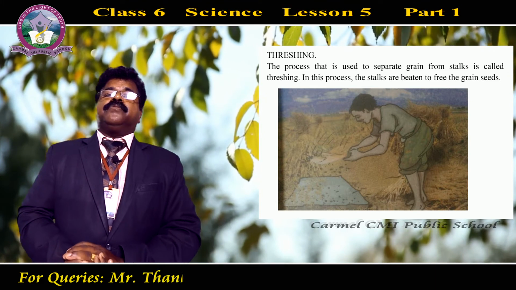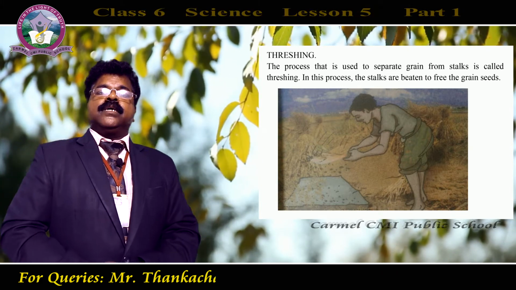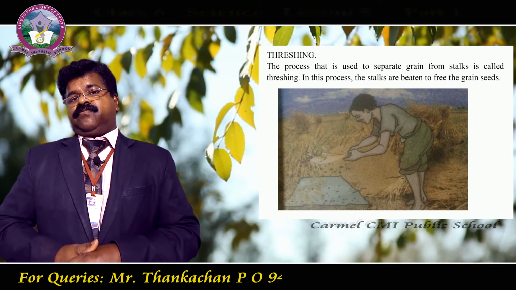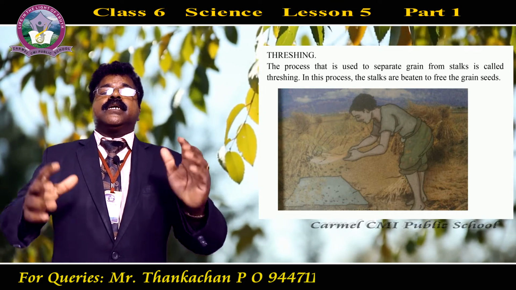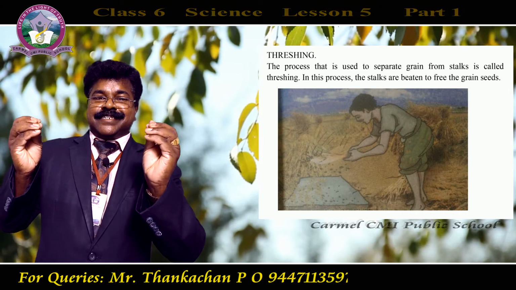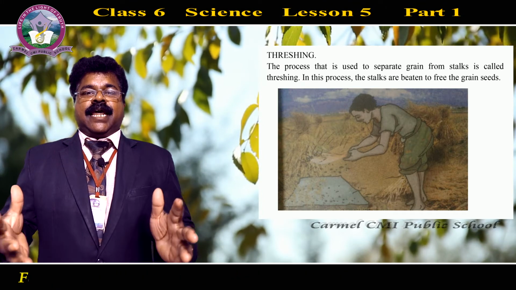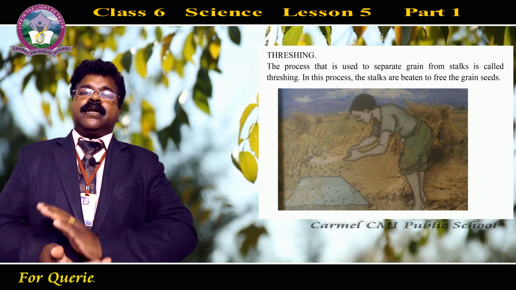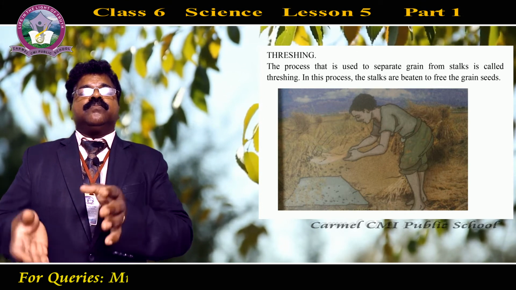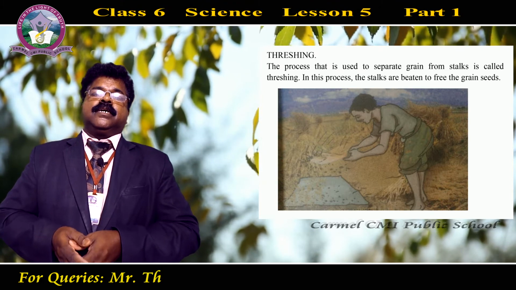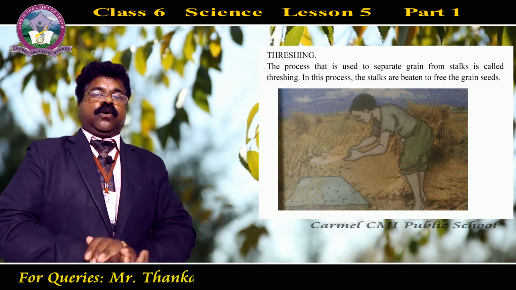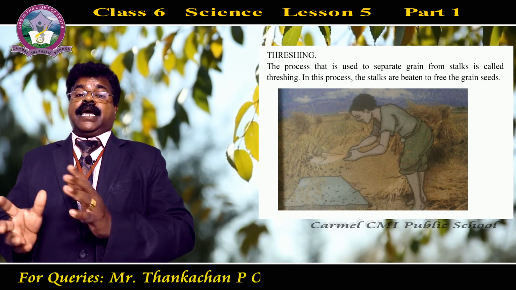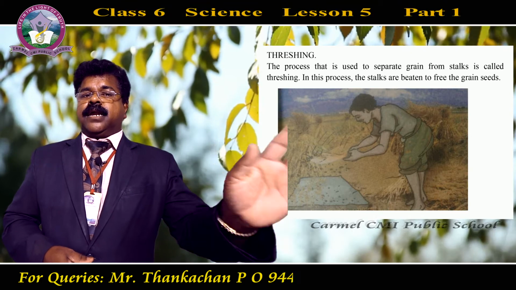You know that after harvesting paddy or wheat, farmers used to keep the harvested crop in the field itself. And due to sunlight, the stalks as well as the grain will dry in the field itself. Once it is dried, farmers used to collect a bunch of such stalks and beat them against stones or any iron material.